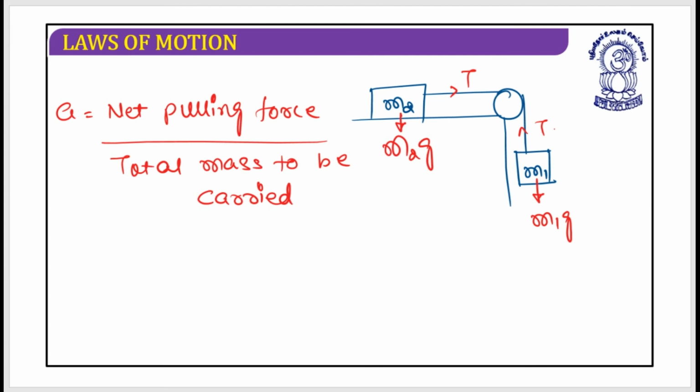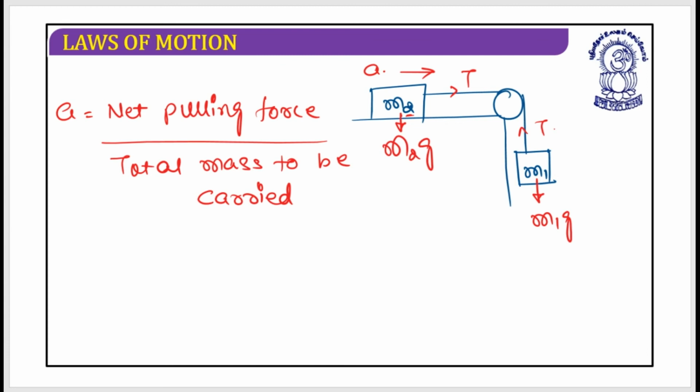That is absolutely correct. But tell me one thing: is m2g moving in the downward direction? Your answer must be no, because this m2 block is moving in the horizontal direction, not in the vertical direction in this situation.